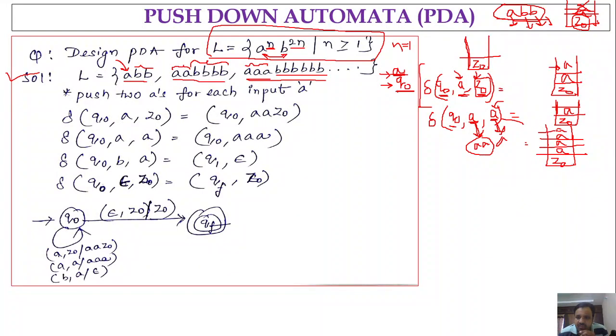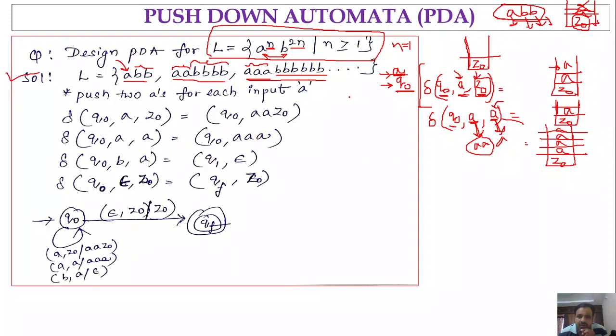Why are we pushing double A's for each occurrence of A? To make the number of A's equal to the number of B's. How could we check that the number of B's must be double the number of A's, since we are not performing any computation?